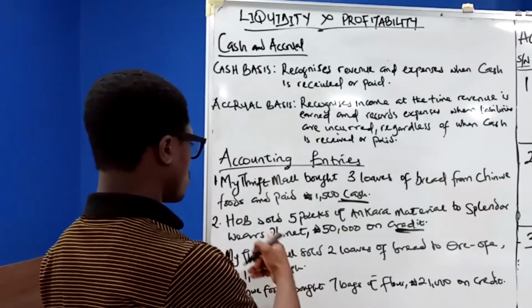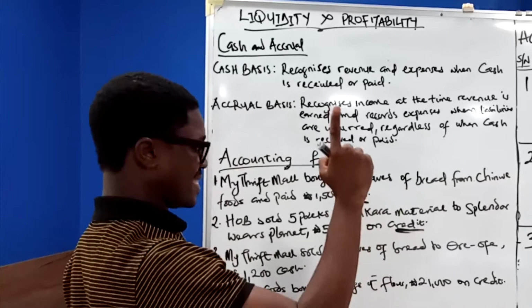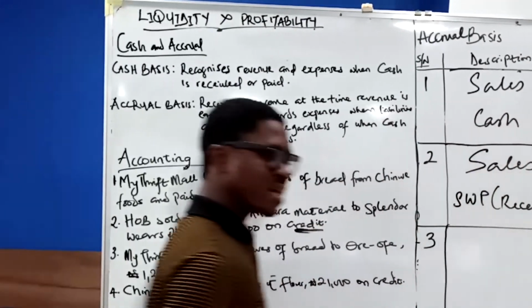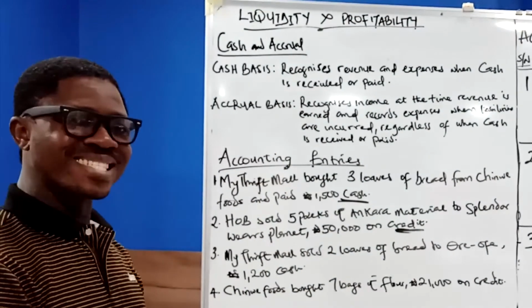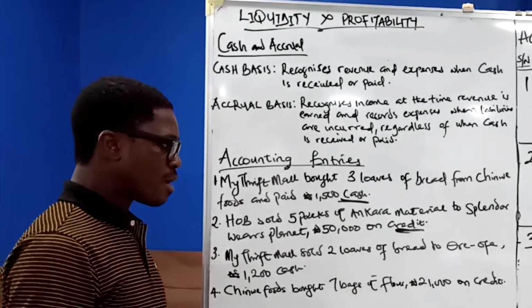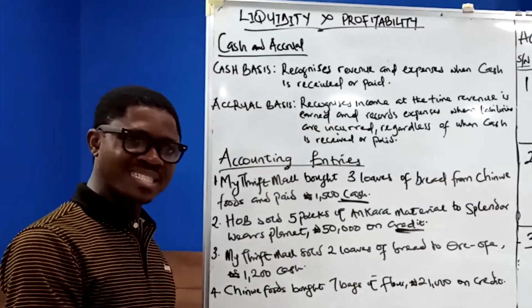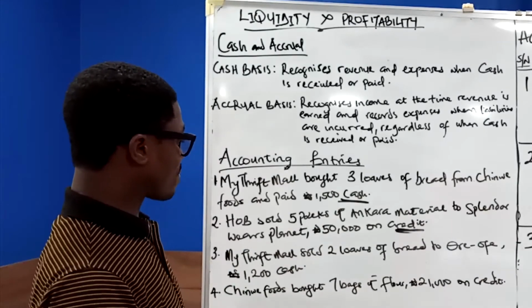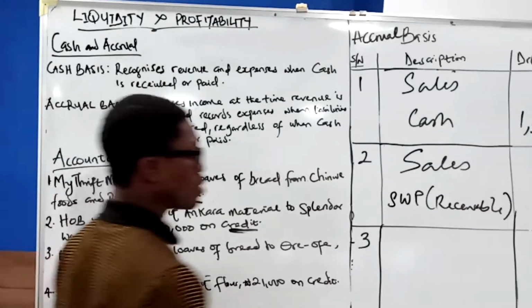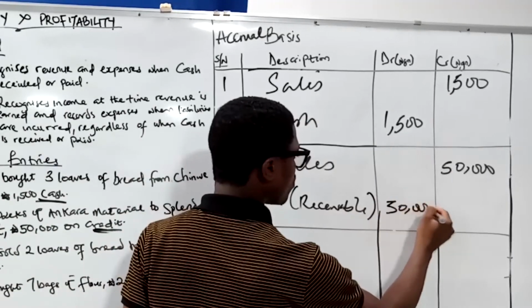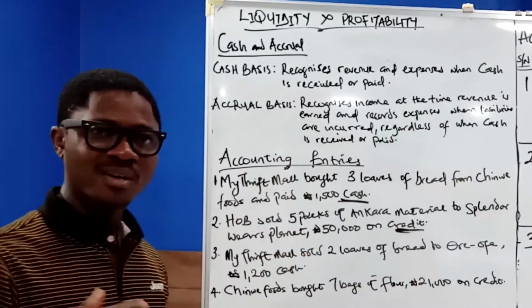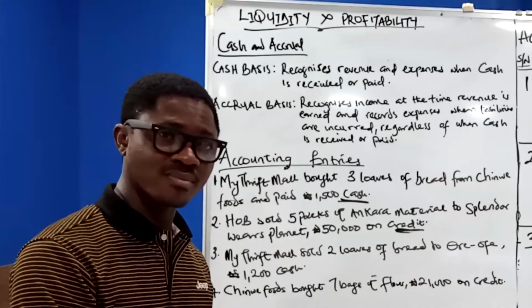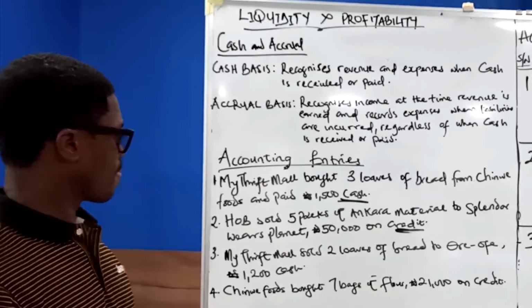What has happened? HOB has sold, sales has increased 50,000 naira on credit, meaning that cash didn't come in for this transaction. This now means that Splendor Wares is one of the receivables, one of the debtors of HOB, which means that Splendor Wares is owing HOB 50,000 naira. And receivable is an item under the current assets. And when an asset is increasing, we say that we debit the asset. Go to the third question.